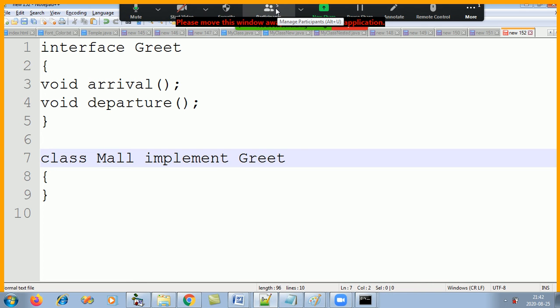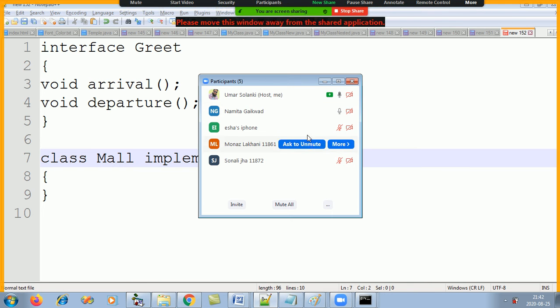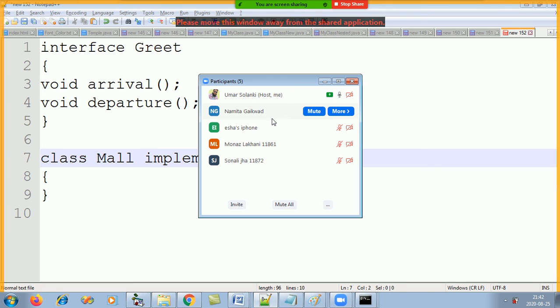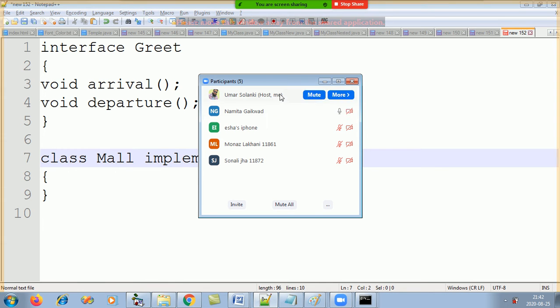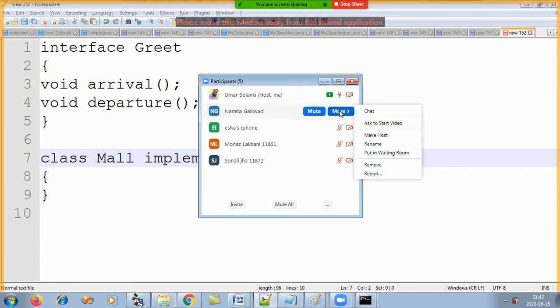I want you all to communicate with me so that I know you all are understanding. And if I'm not audible, or if you are not able to speak, raise your hand or send a text message. We have an option of chatting also. You go against your name, click on more, and we have a chat option. So if you are not able to speak due to some reasons, send it on the chat. I'm understanding, or please repeat once again.